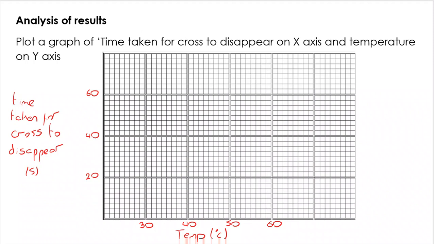From there, I'm going to plot the points, and there can be marks available for plotting, so do that with care, because you don't want to lose what can be quite straightforward marks. I've got those, and then I need to do the line of best fit. You can see, we're not going to just join these points up. There are some anomalies within this. I need to show it's a curve, so I'm going to show the best curve I can that represents the overall trend. And I've done that here.